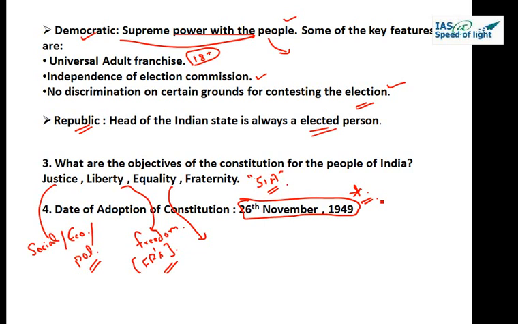Third, it says it wants the state to follow these things for the citizens of India: justice, liberty, equality, fraternity. These things should be promoted among the citizens of India. And the fourth information is the date of adoption of this constitution.